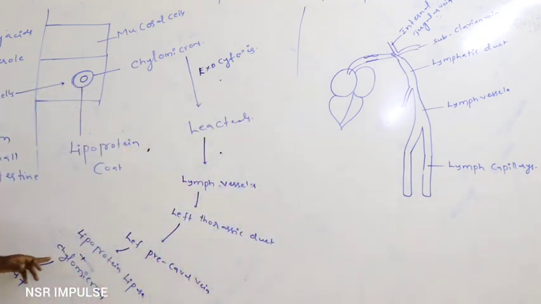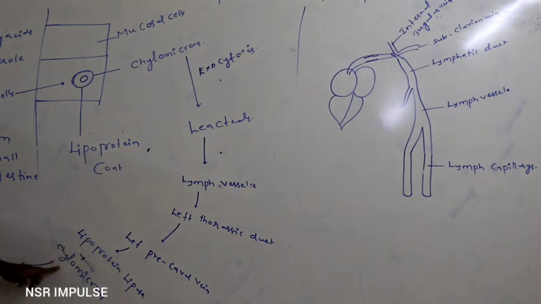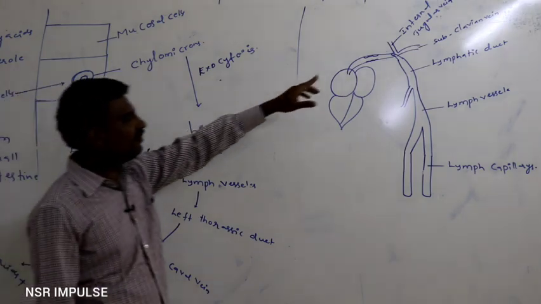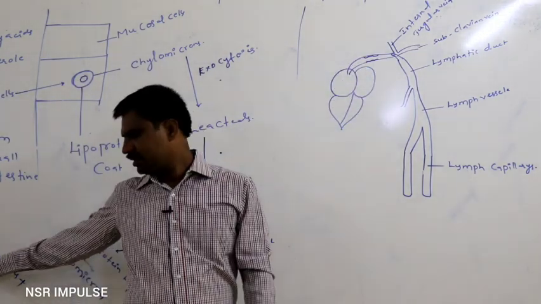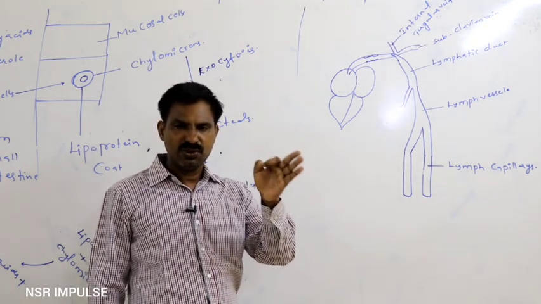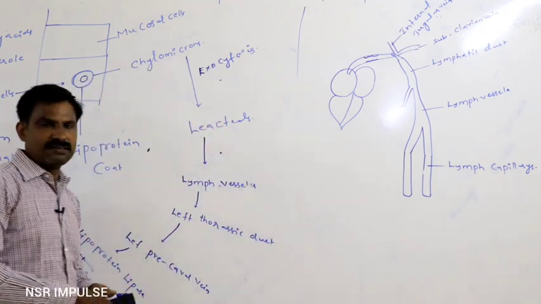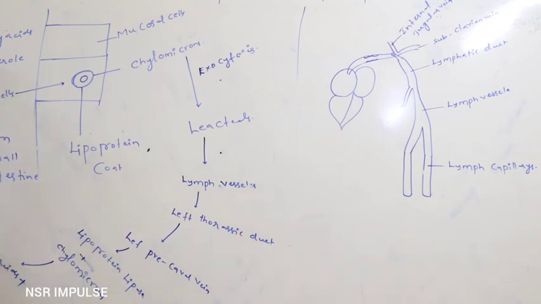endothelial cells of the precaval vein release lipoprotein lipase. Again, lipoprotein lipase splits chylomicrons into fatty acids and glycerol. Means fatty acids and glycerol again get formed from the chylomicron with the help of lipoprotein lipase in the left precaval vein, from where these fatty acids and glycerol are transported to the liver or to the adipose tissue for storage. This is fat transportation, or fat absorption.